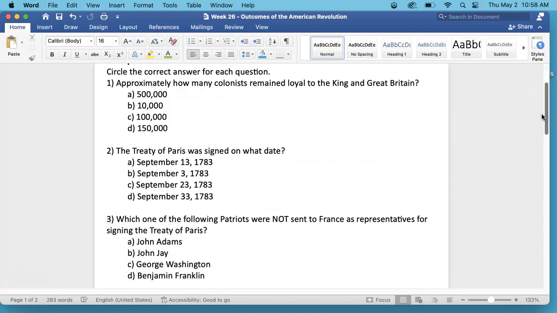Number 1. Approximately how many colonists remained loyal to the king in Great Britain? A. 500,000, B. 10,000, C. 100,000, or D. 150,000. To answer, the information will be found on the inside, on the far right-hand side, under Fate of the Loyalists.